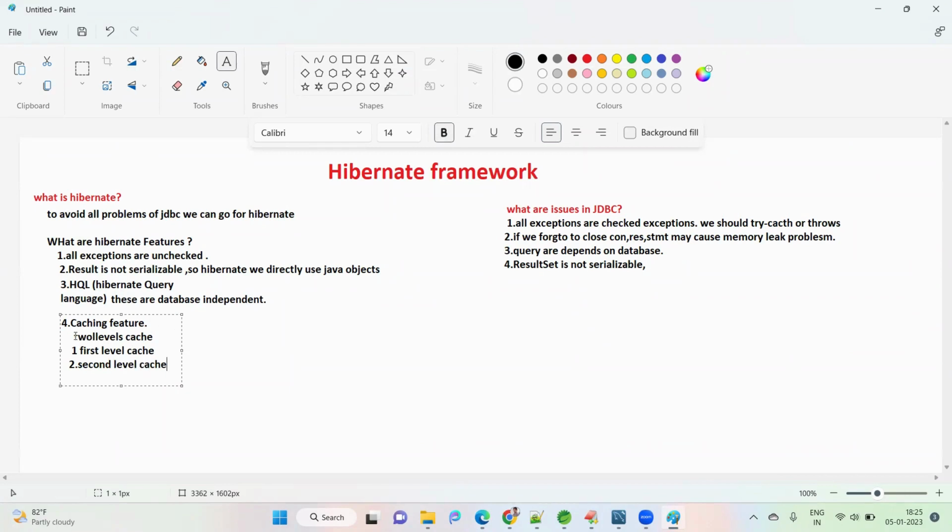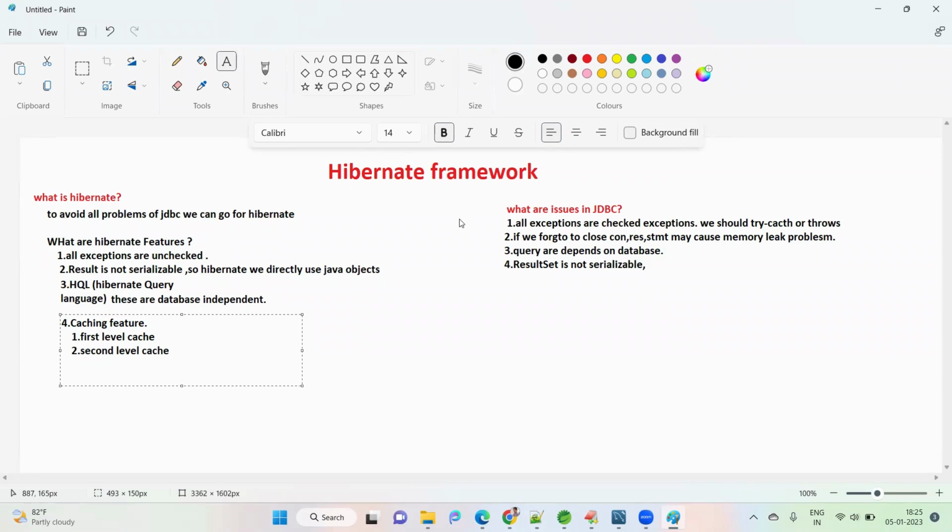So what is the first level cache and the second level cache? I will discuss that when the cache concept comes. Finally, Hibernate contains a cache mechanism, a cache feature, with 2 levels of cache, first level and second level. Okay, fine. The fourth feature is clear.